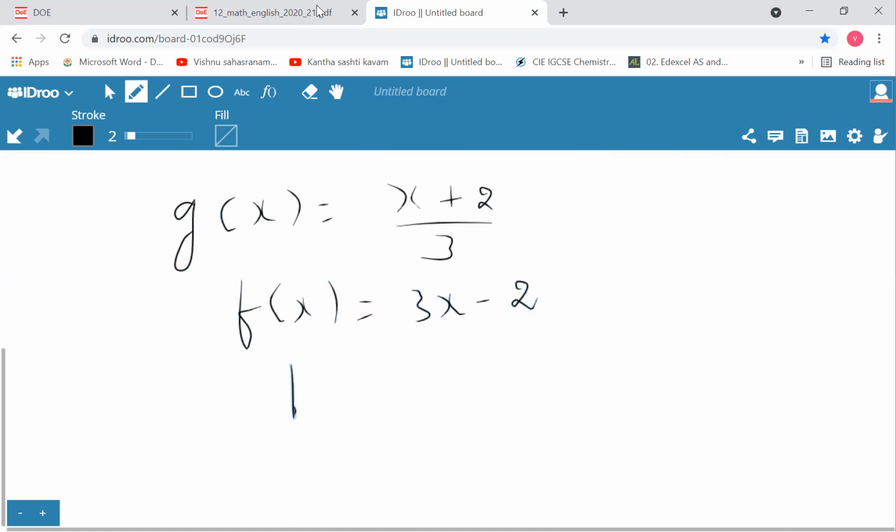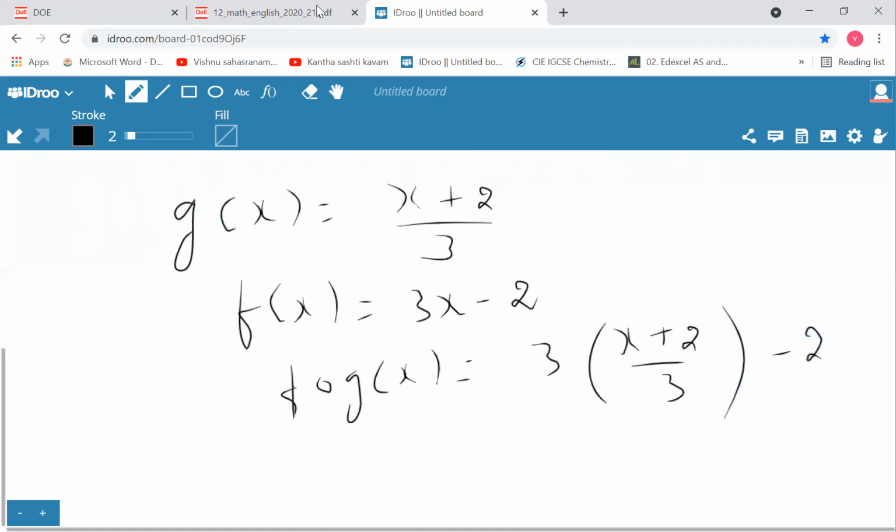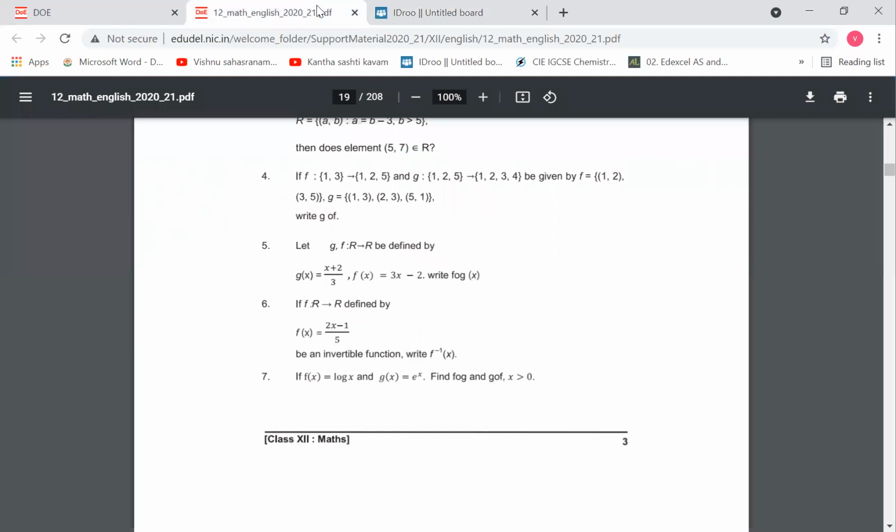So therefore, F of G of X is equal to 3 times, in the place of X, we have to put X plus 2 by 3, minus 2, which is nothing but 3, and 3 gets cancelled, 2 and 2 will get cancelled, which is nothing but X. So F of G of X is X.